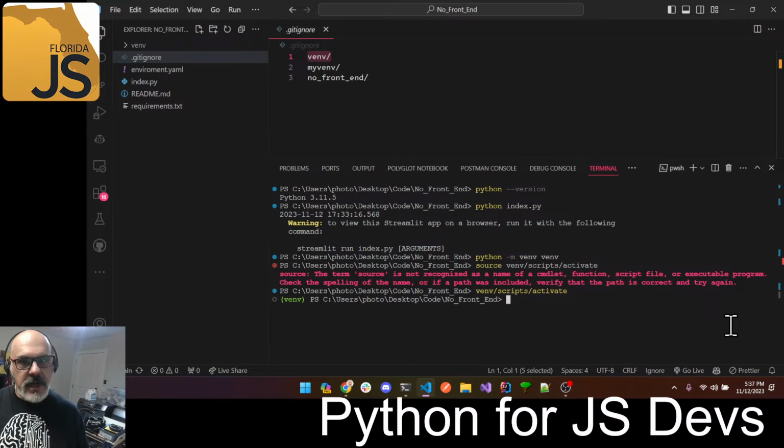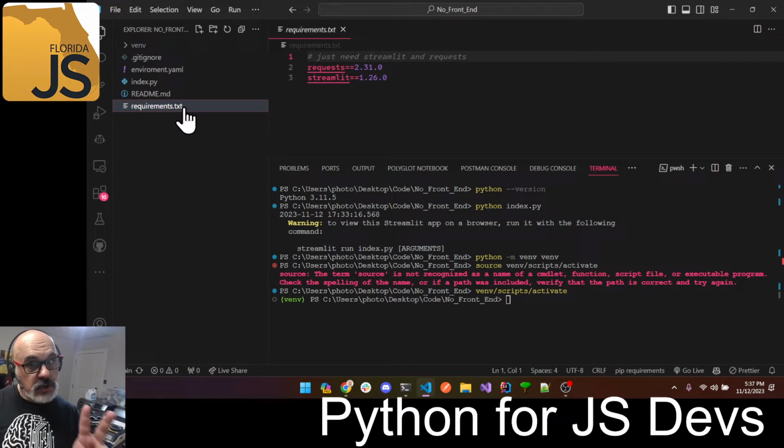How do we do that? Like the old npm i that will look at the package.json. Remember that in Node? Well, we do things a little bit differently. There are two ways. The first way is something called requirements.txt. A lot of times you will see just a single word here or a bunch of words listed one after the other. What that means is these are all the packages, as simply as possible. I've got a pretty sophisticated one. It has a comment on mine and it has the exact version of each.